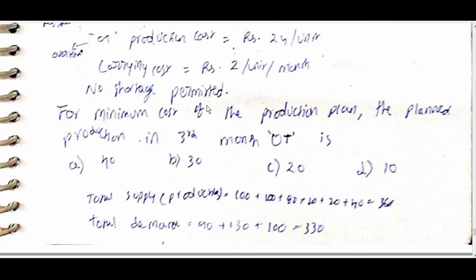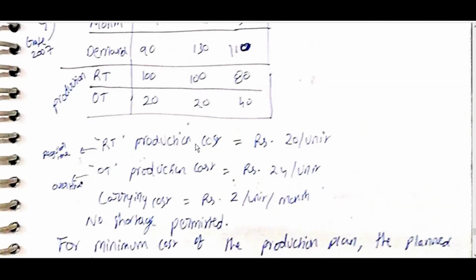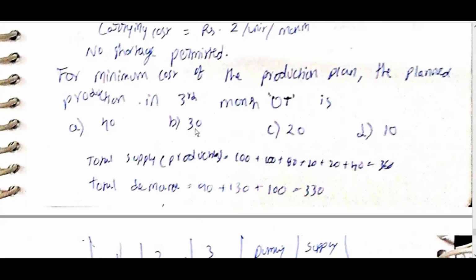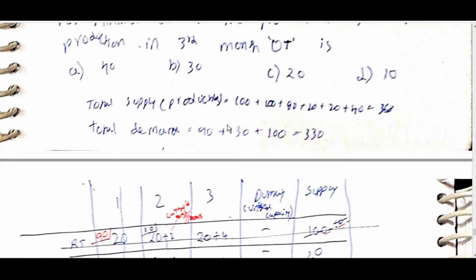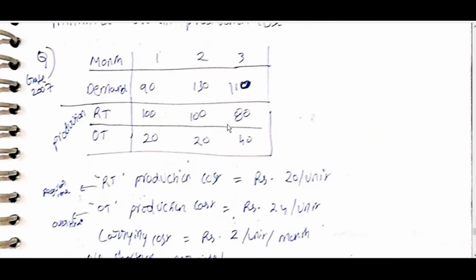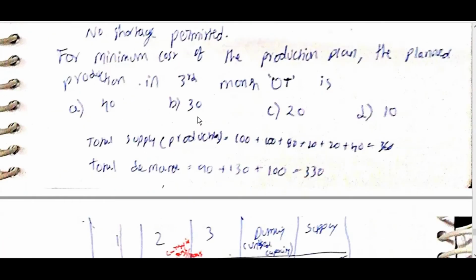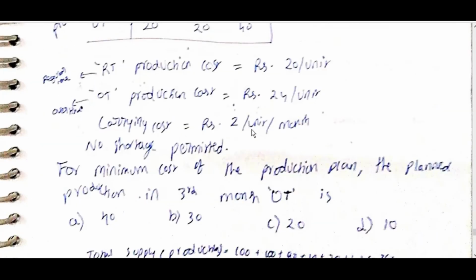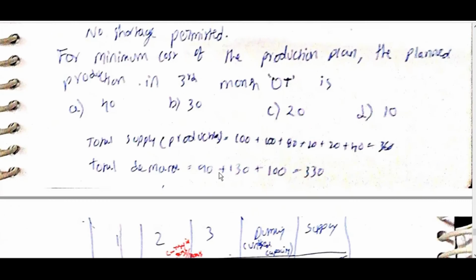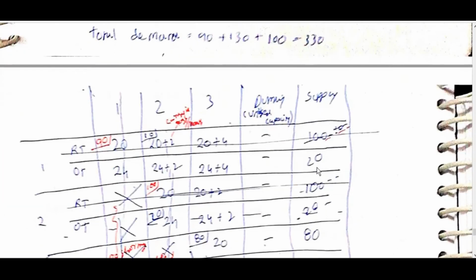For minimum cost of production plan, the planned production in third month OT is? Total supply production is equal to 100 plus 100 plus 100 plus overtime, total equal to 360. Total demand is equal to 330.